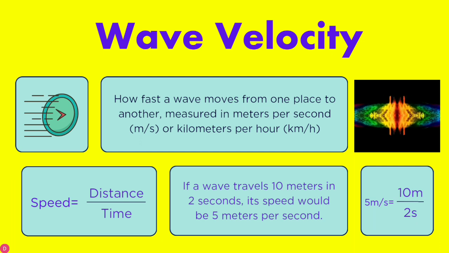Speed of wave or velocity of wave is equal to the distance covered per unit time. If a wave travels 10 meters in 2 seconds, its speed would be 5 meters per second. For example, 10 meters divided by 2 seconds is equal to 5 meters per second.